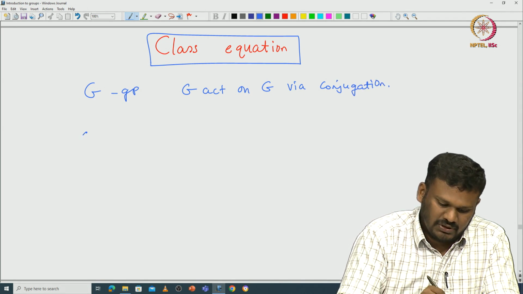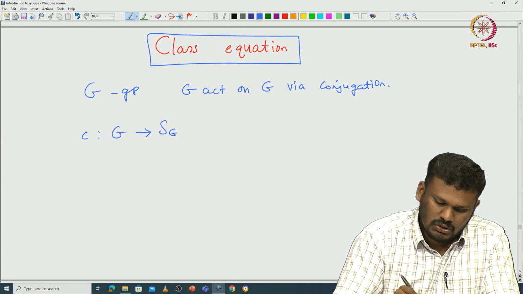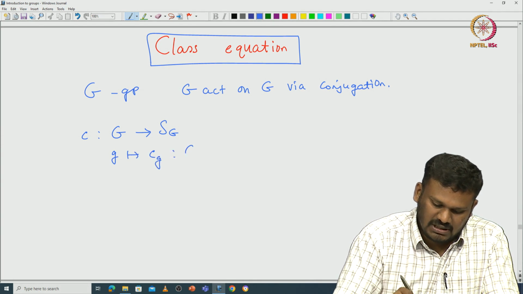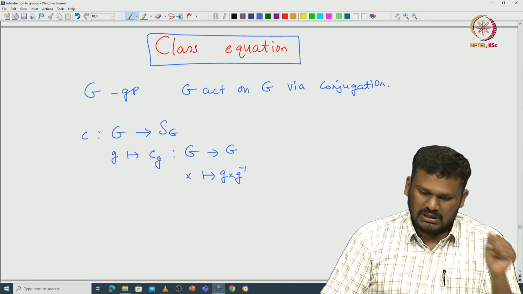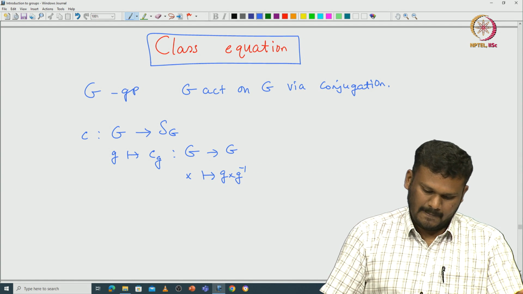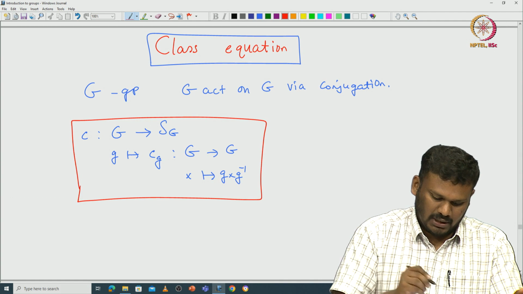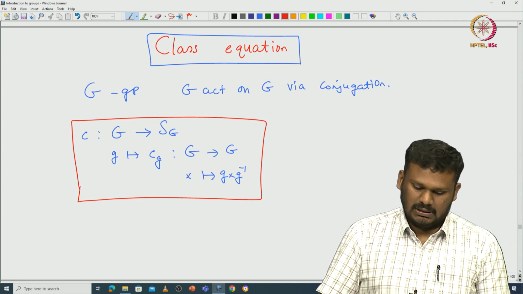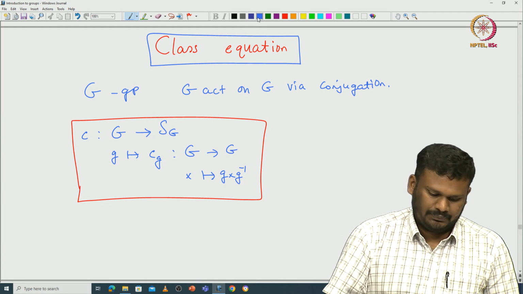So what it is, which we denoted by C, is a map from G to S_G, given by small g going to C_g, which is a map from G to G, which sends x to g x g inverse. So this is the map we called the action of G on G via conjugation. This is a very interesting map. So let's try to understand all the terminologies that we introduced for group action for this particular example.